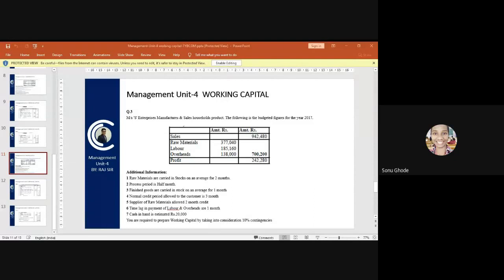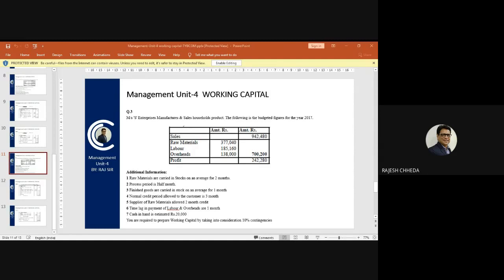9,42,480. Perfect. So the calculation is 9,42,480 on your calculator divided by 12, and multiply by 3 months. Multiply by 3 months. So the amount which is coming is 2,35,620.